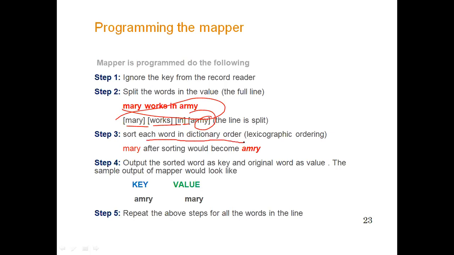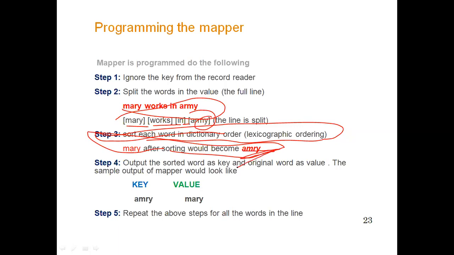Now each token is a string, so we will sort them using lexicographic ordering. And Mary after sorting would become army. So when we perform alphabetical sorting on the word Mary, we get the word army.